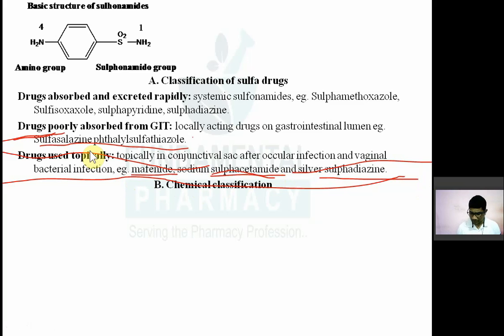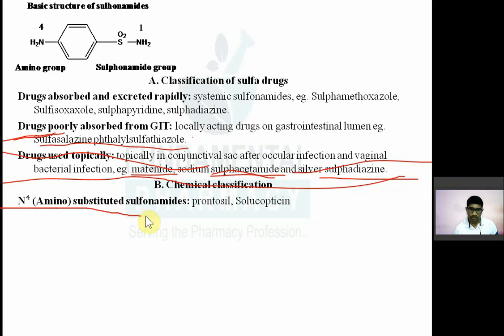Now, depending on the chemistry, sulfa drugs are N4 substituted sulfonamides. Where is N4? The substitution will be here. Like prontosil and sulfachrysoidine. These are the N4 substituted sulfonamides. A question on this classification comes in exams.